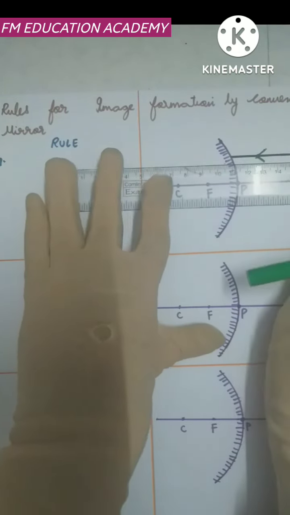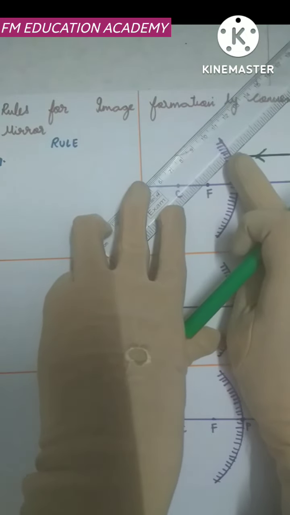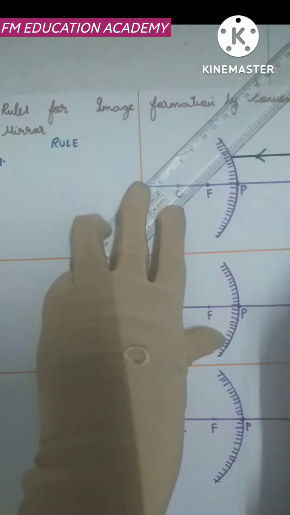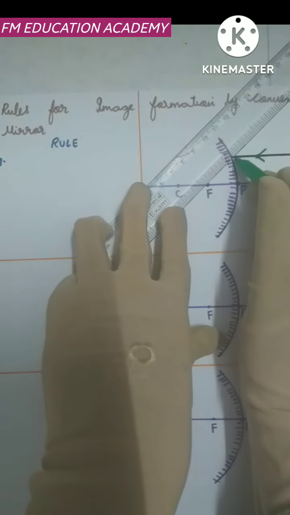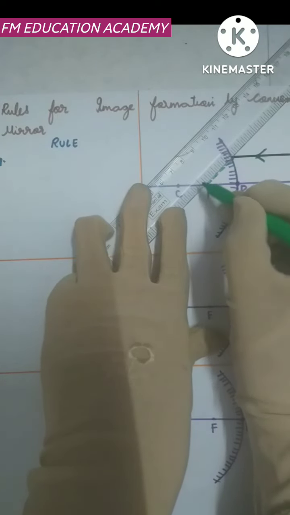And instead of passing through the focus, remember, whenever a ray is parallel to principal axis, what happens? It will pass through the focus. But here, instead of passing through the focus, it will appear to pass through the focus. That is why here I am drawing dotted lines or dashed lines to show that they are appearing to pass through focus.